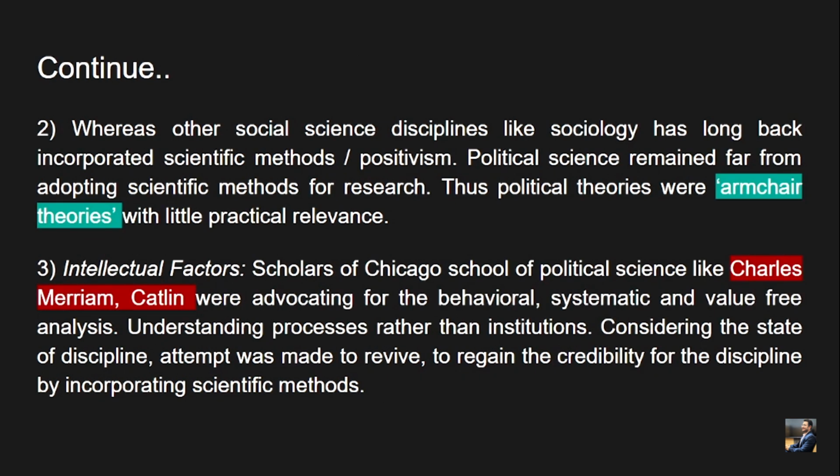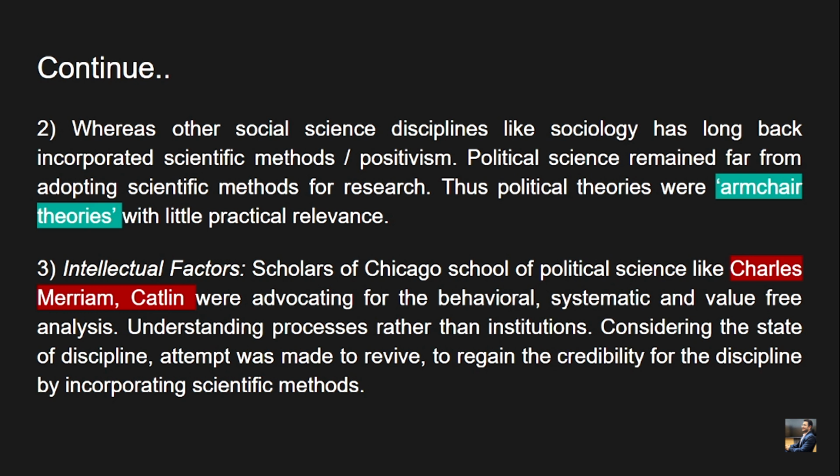Whereas other social disciplines like sociology had long back incorporated scientific methods and positivism. Other major social sciences like sociology had already incorporated various scientific methods to study and analyze society and the contemporary issues prevalent in societies of those times. So political science remained far from adopting scientific methods for research. Thus, political theories were armchair theories, a kind of supporting theory with little practical relevance.